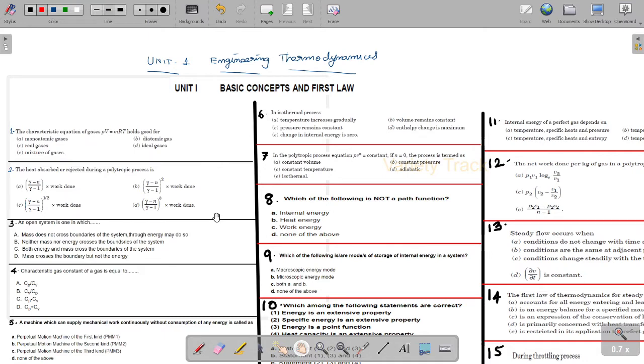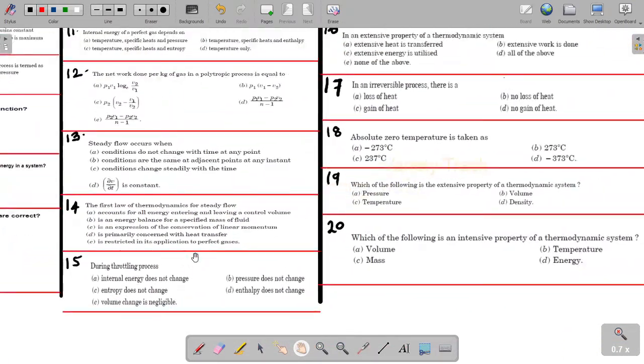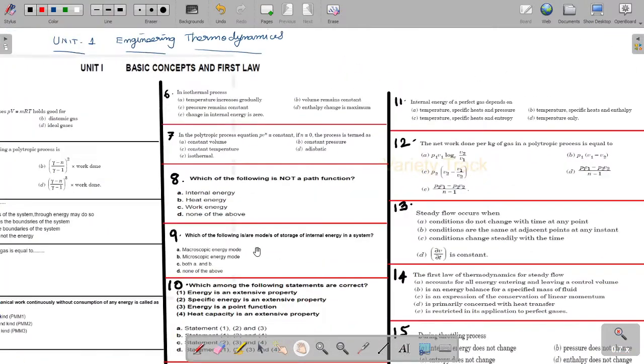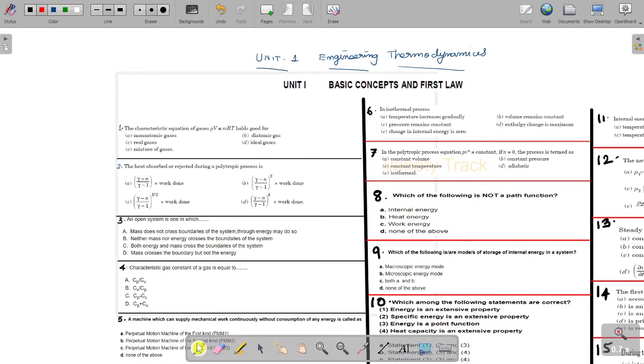So I am going to discuss MCQs on Unit 1 Engineering Thermodynamics, that is basic concepts and first law. We are going to discuss 20 important MCQs in the first unit. Hereafter we are going to discuss more MCQs based on each unit. For each unit I am going to discuss 100 MCQs. In this video I am going to discuss 20 MCQs in unit 1, that is basic concepts and first law.